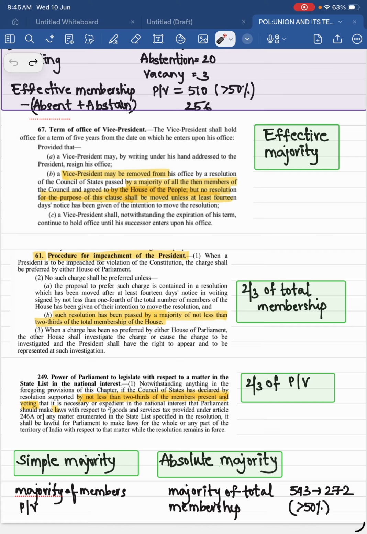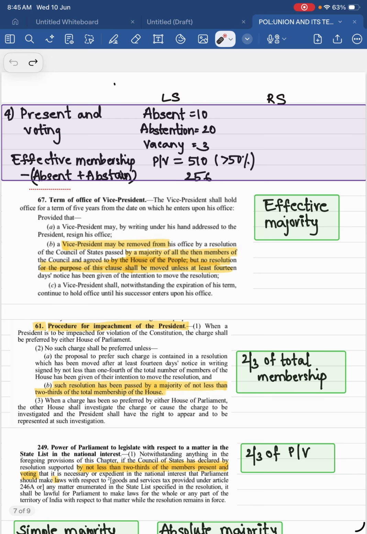What is this simple majority? Let's see. That is a majority of members present and voting. Okay, majority of members present and voting. If a bill is being introduced, half of the people, more than 50% of people should approve that bill, should support that bill, then only it will be passed by that house. So that is a majority of members present and voting. What is present and voting? This membership will take. We'll remove those who are absent, who are abstaining from voting, who are vacant. Okay, these all will be removed.